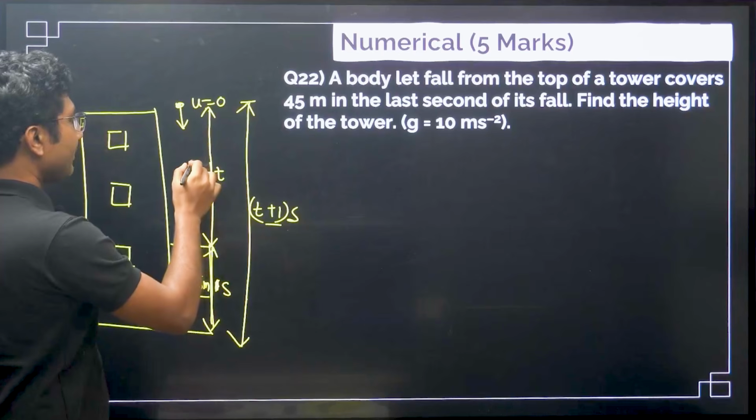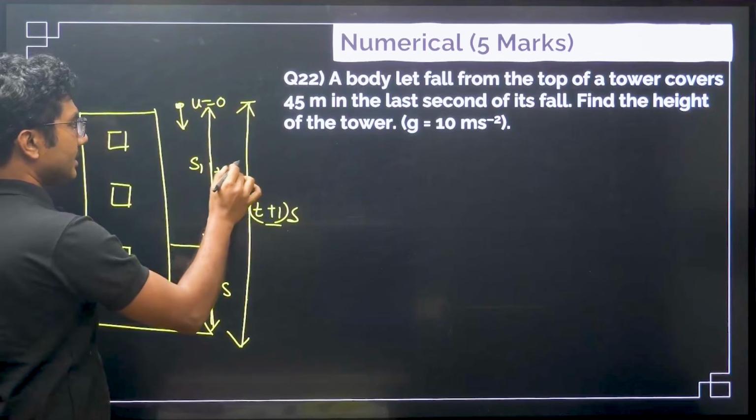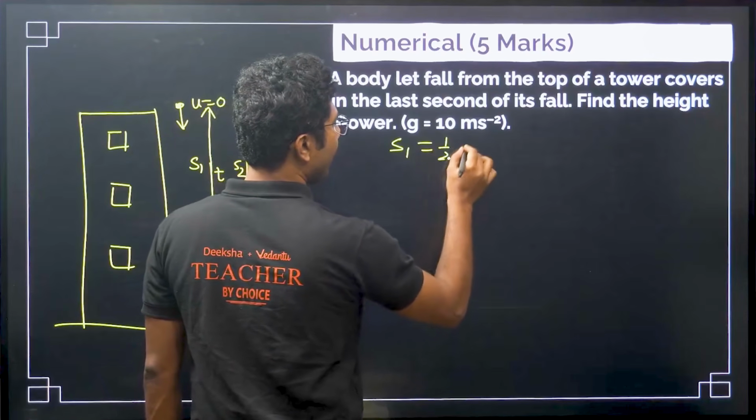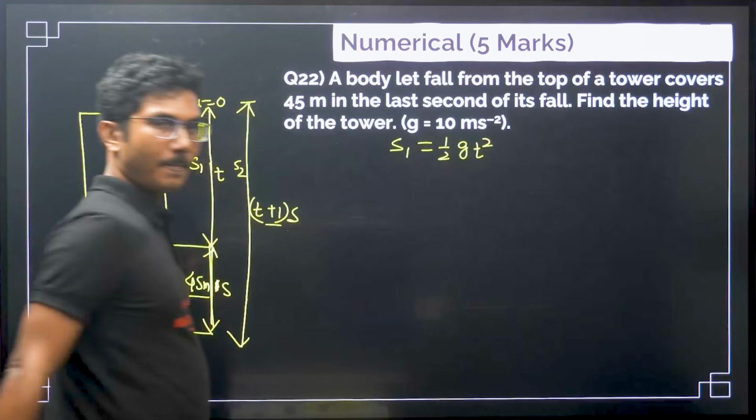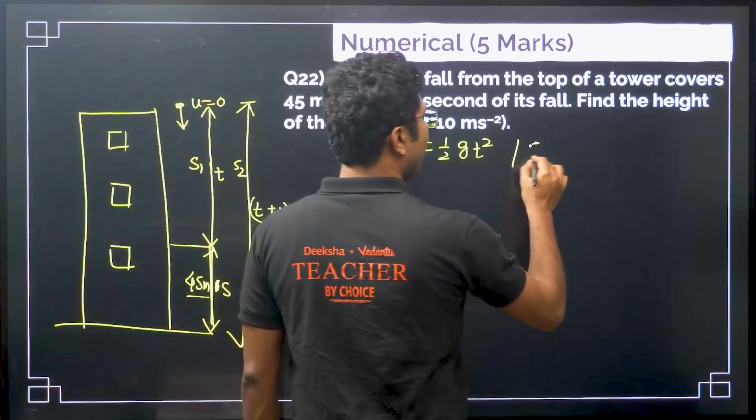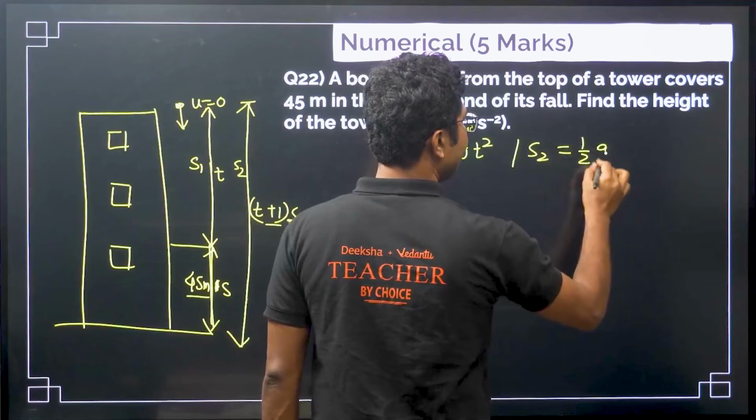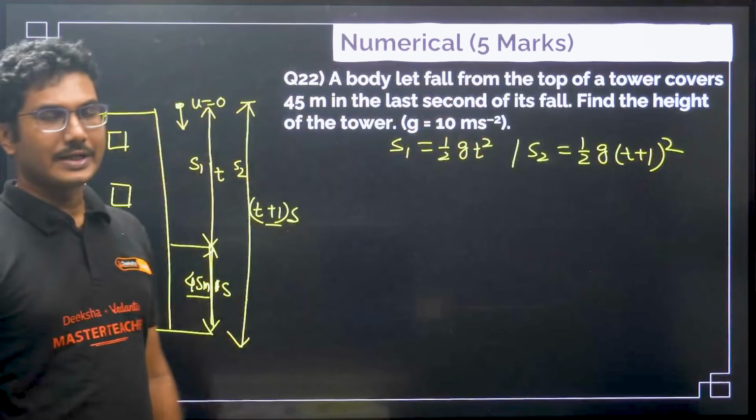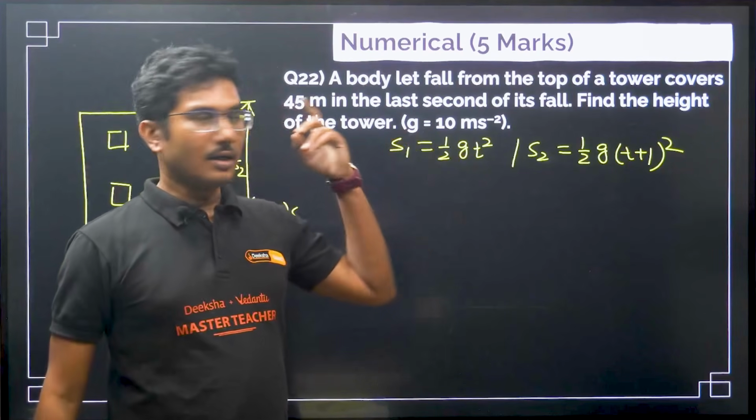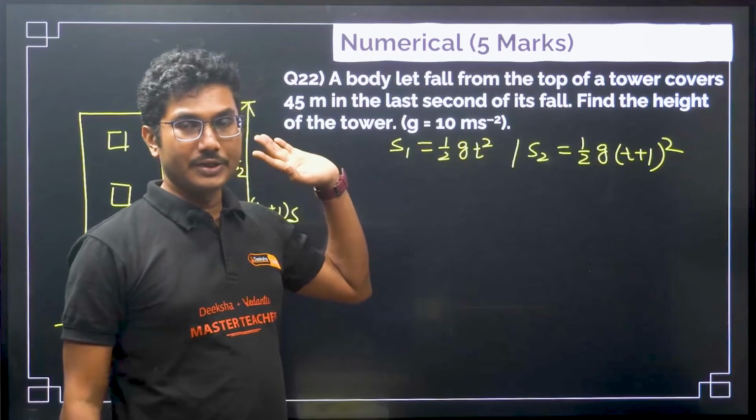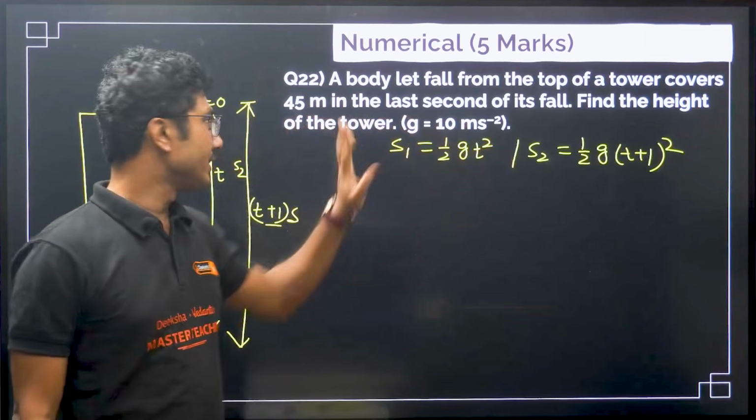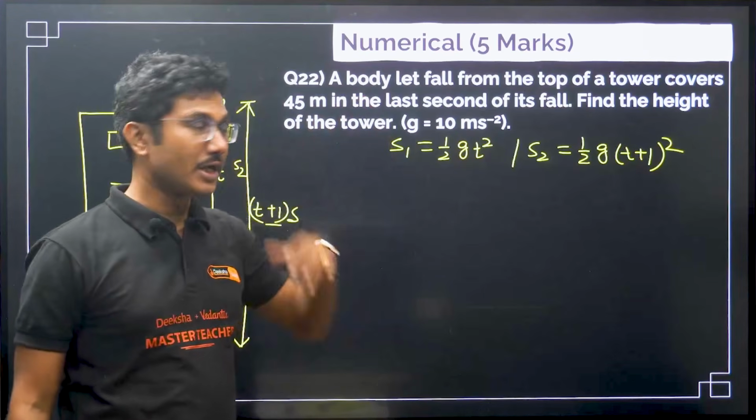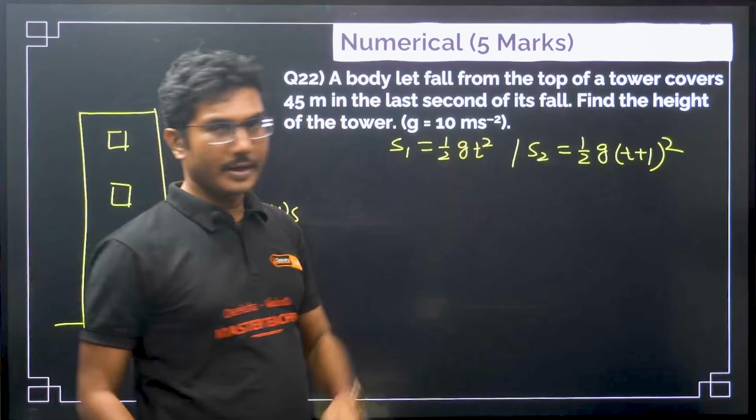So what is the distance travelled? Suppose this distance is s1, this distance is s2. So what is s1? S1 is half g t square. What is s2? S2 is half g (t plus 1) square, from ut plus half at square. Now in this case u is 0, that's why I am not including the ut term. Instead of a we use g, the gravitational acceleration, because it is falling downward.